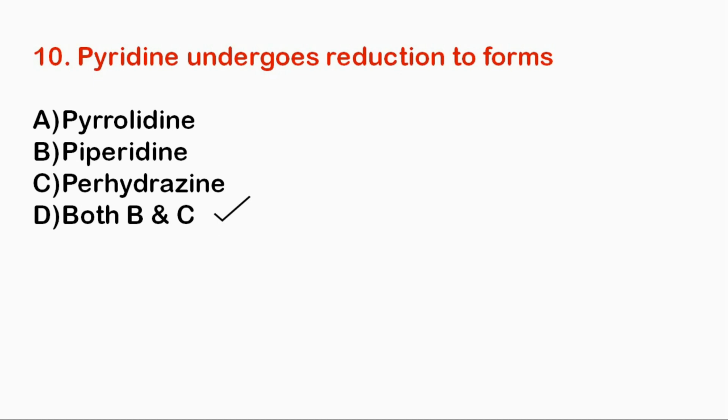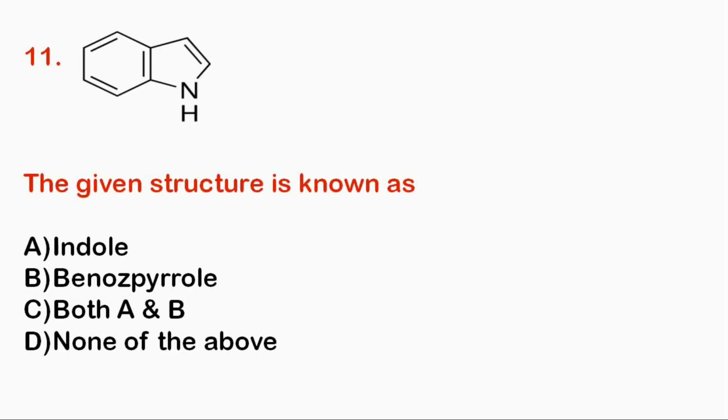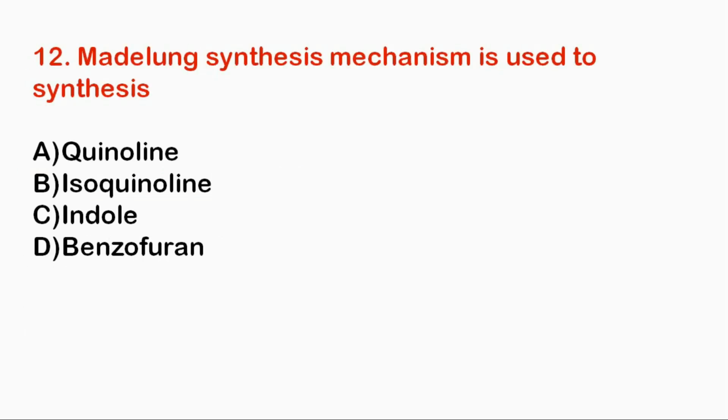same thing. Next question. The given structure is known as indole, benzopyrrole, both A and B, and none of the above. So the correct option is option number C, both A and B, because benzopyrrole is another name of indole. Next question. Madelung synthesis mechanism is used to synthesize quinoline, isoquinoline, indole, benzofuran. So the correct answer of this question is option number C, indole.